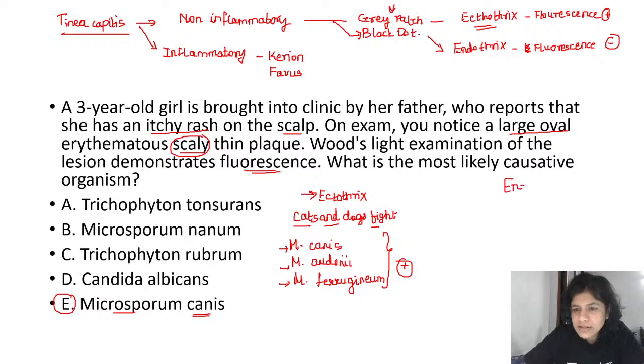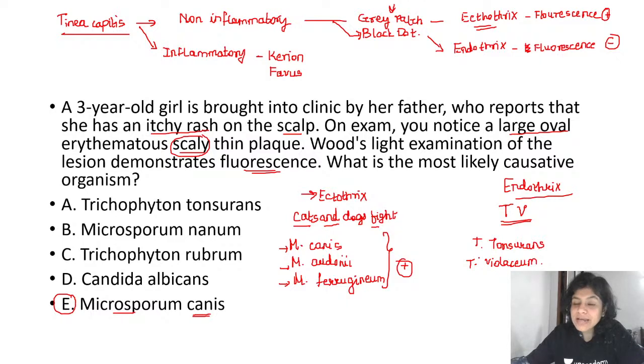If you go to the endothrix variant, endothrix, remember TV. Where is the TV? TV is inside the house. Okay, so TV stands for Trichophyton tonsurans and Trichophyton violaceum. These organisms cause the endothrix variant of tinea capitis, where the fungal spores and the hyphal elements are located within the hair shaft, causing weakening of the hair shaft and the appearance of broken hair shafts as black dots at the surface of the scalp.